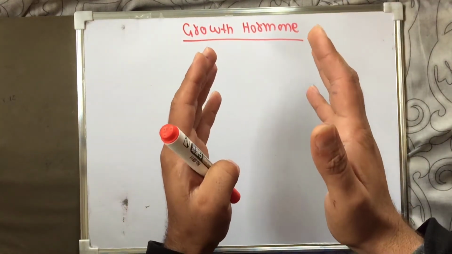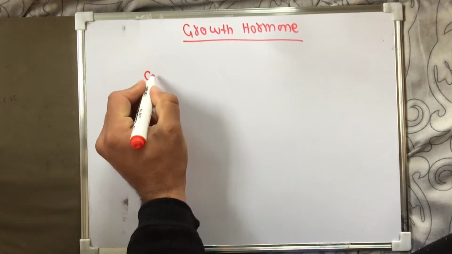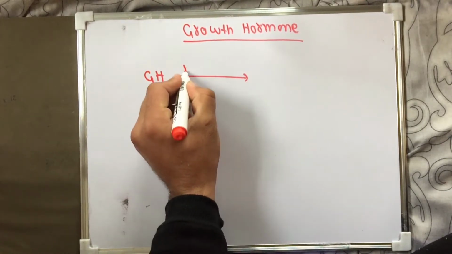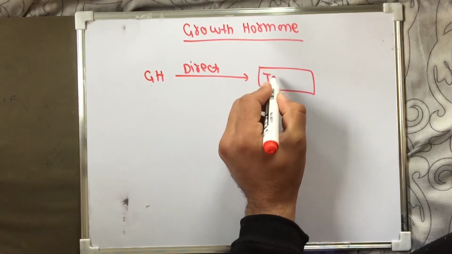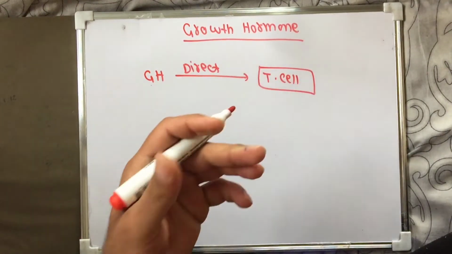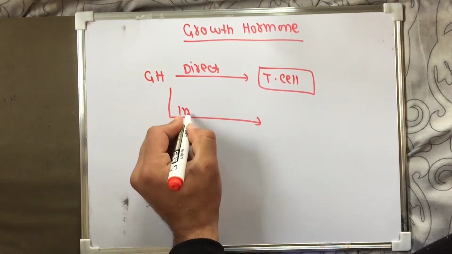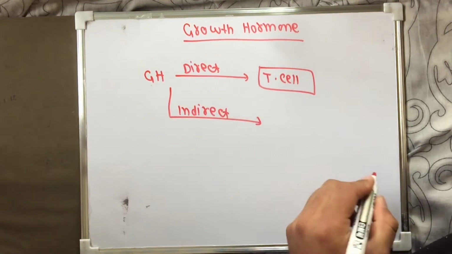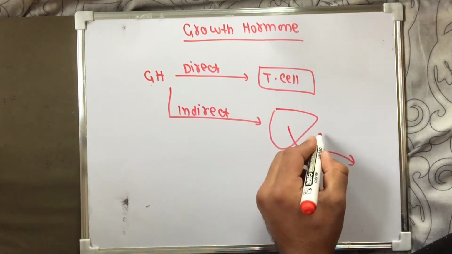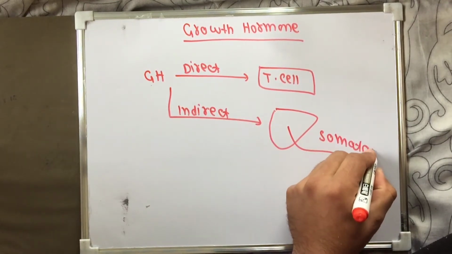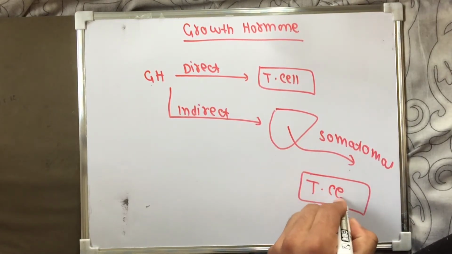Growth hormone performs two types of action. One is direct and one is indirect action. For example, this is a growth hormone. In the case of direct action, it directly acts upon the target cell. We have discussed this before. And it also acts indirectly. Indirect action of growth hormone is like this: first they act upon the liver cells, hepatocytes, and then hepatocytes produce somatomedins, and these somatomedins then act upon the target cell.